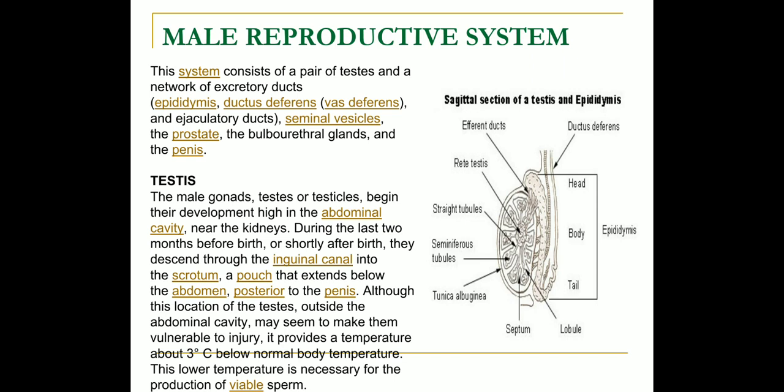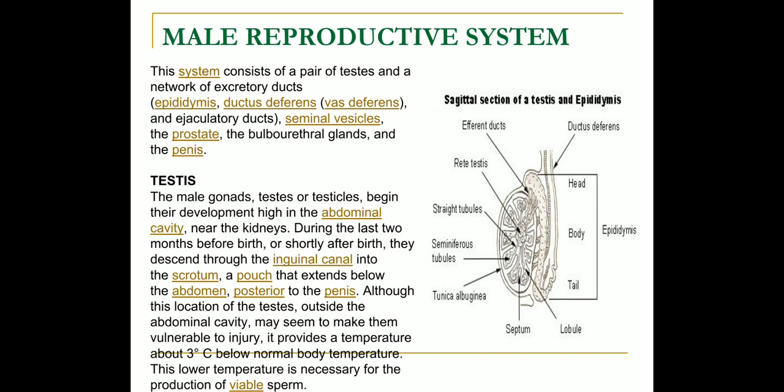Testes, the male gonads, begin their development high in the abdominal cavity near the kidneys. During the last month before birth or shortly after birth, they descend through the inguinal canal into the scrotum. Scrotum is a pouch that extends below the abdomen.